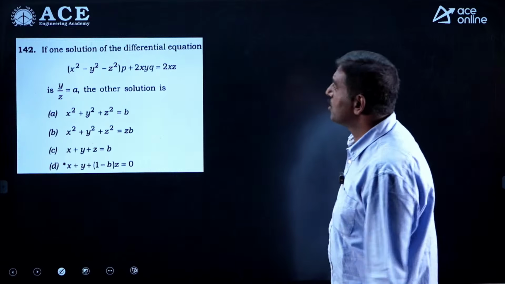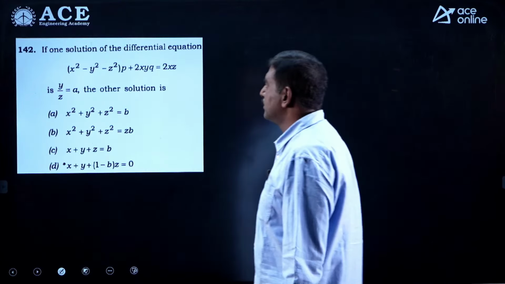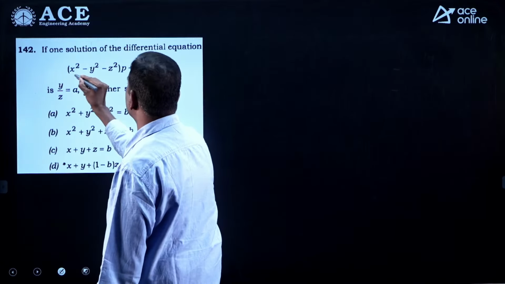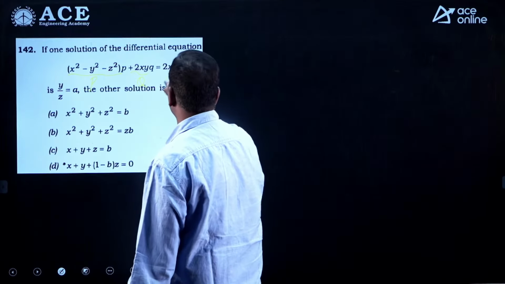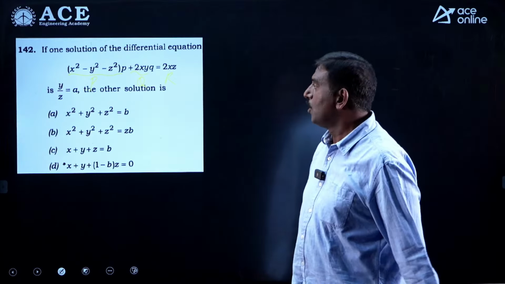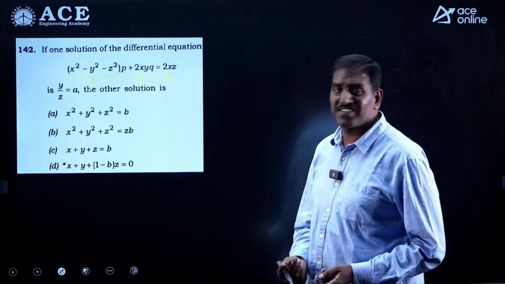If one of the solutions of the equation is given as, see, this is Lagrange's form, that is Pp plus Qq is equal to R form it is. So actually two solutions exist here.